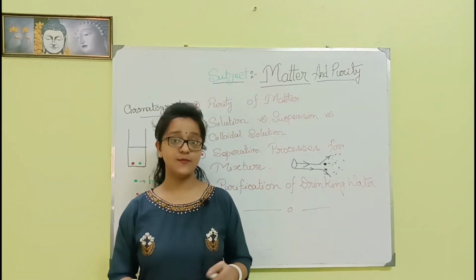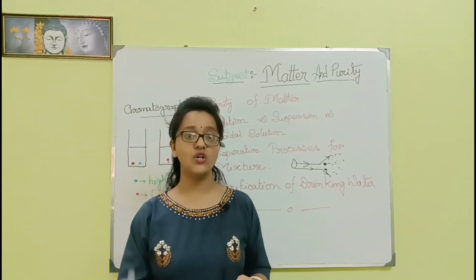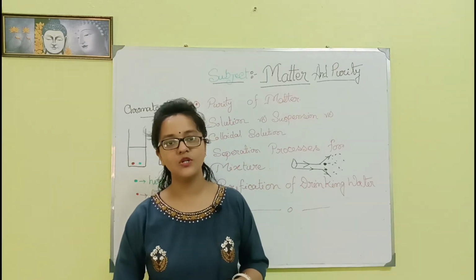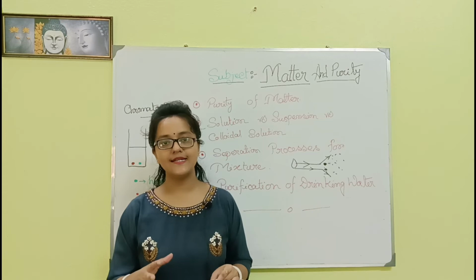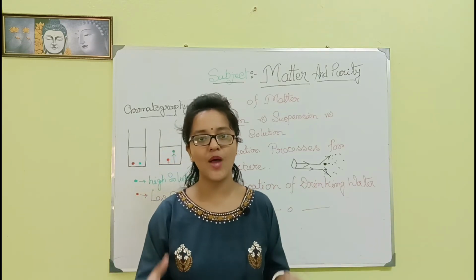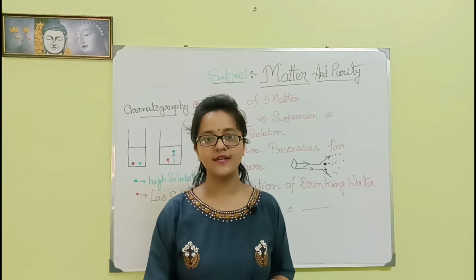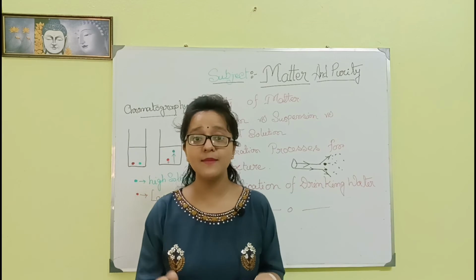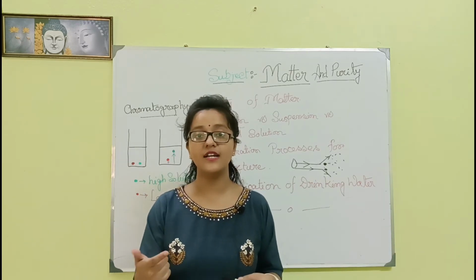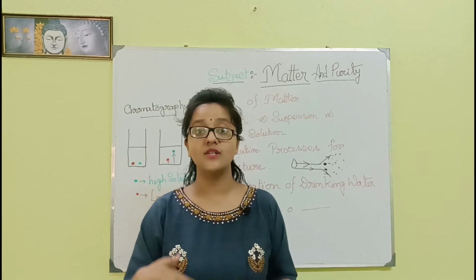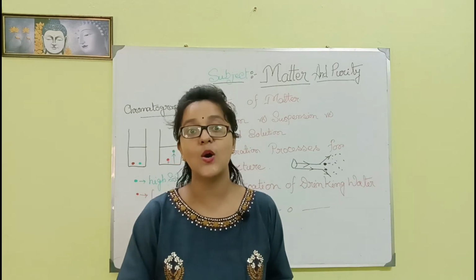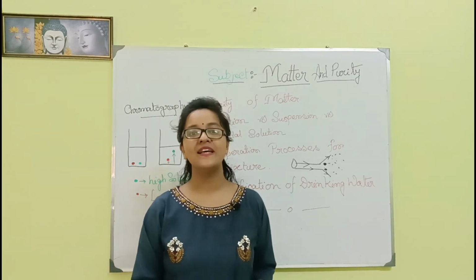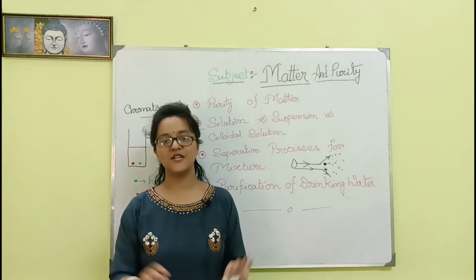I told you what sublimation is. This is the direct interconversion between solid state and gaseous state, and this is found in ammonium chloride, the volatile component. When there is a heterogeneous mixture of ammonium chloride and salt, the ammonium chloride is the volatile component and the salt is the non-volatile component. By the process of sublimation, ammonium chloride is converted into a gaseous substance, and the non-volatile component salt is left behind. Okay, this is the main process, sublimation.